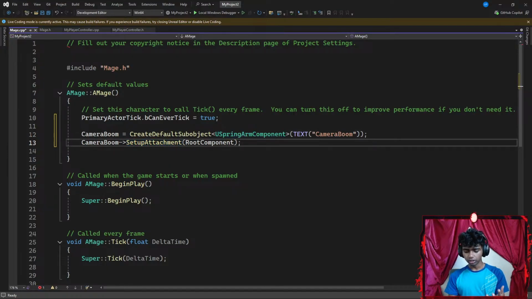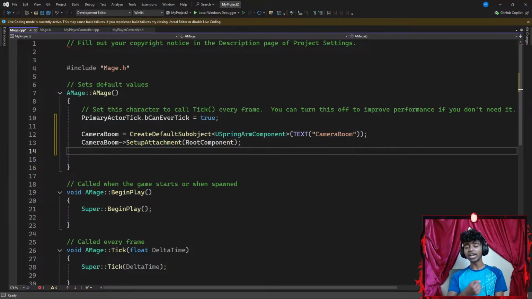There we go. Okay, now once I'm done with that, I gotta go ahead and add a target arm length as well. Basically, if you guys ever use selfie sticks or work with a camera boom, which people do use in film industries, we gotta extend it away from us so we can see our entire third person or something like that. That's what the target arm length does. Let's go with something like TargetArmLength. Okay, perfect. I'm gonna set that equal to something like 400.0f, ending with a semicolon. This basically means my camera is going to be 400 centimeters away from my character.